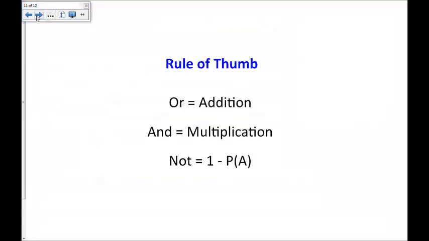Finally, I just wanted to give you some good rules of thumb when working with probability. In dealing with situations that have "or," this or that, you generally add. In situations with "and," meaning this and that both occurring, you generally multiply. And finally, situations with "not this" is generally 1 minus that thing happening. Those are some really good rules of thumb when working with probability.